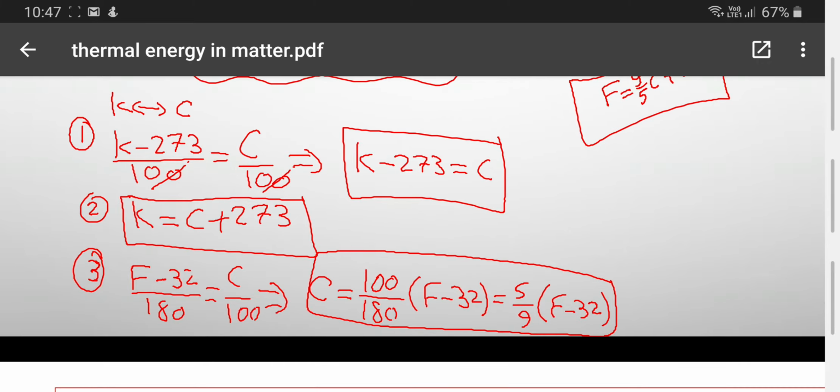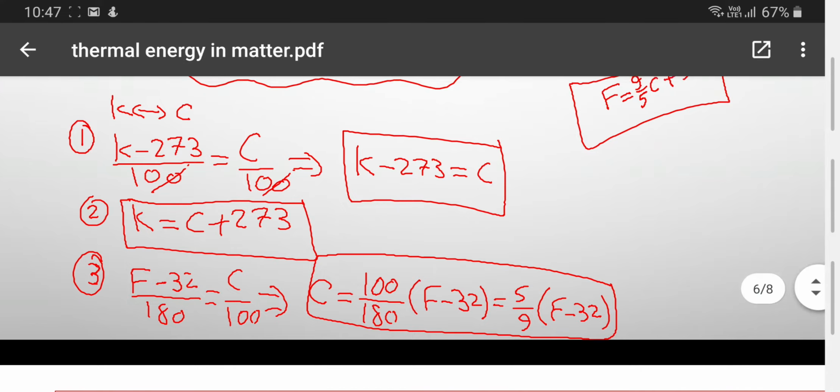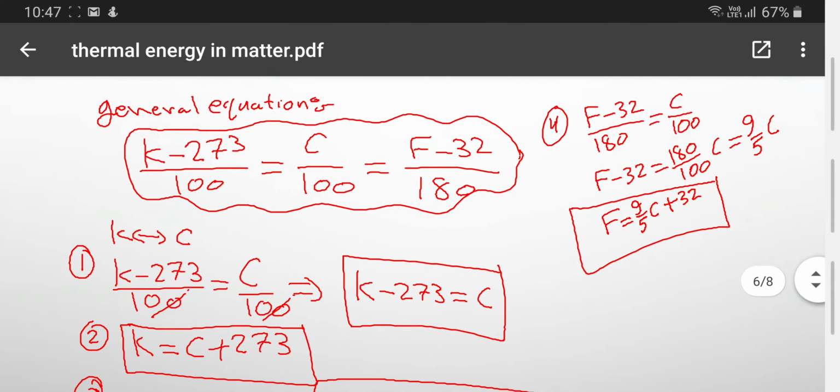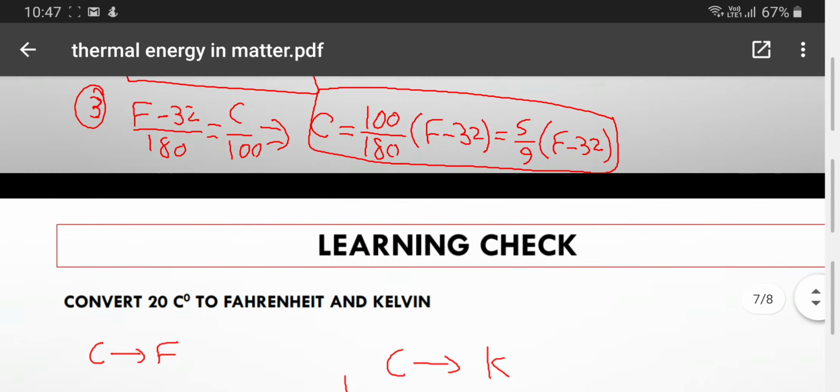The same here for Fahrenheit. If you want to change from Fahrenheit to Celsius, Celsius equals 5 over 9 multiplied by (Fahrenheit minus 32). And also we can say that Fahrenheit equals 9 over 5 multiplied by C plus 32.